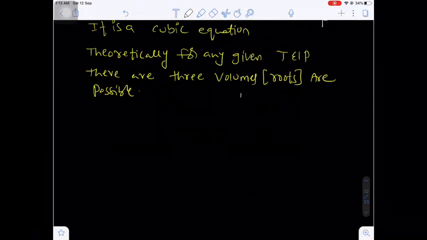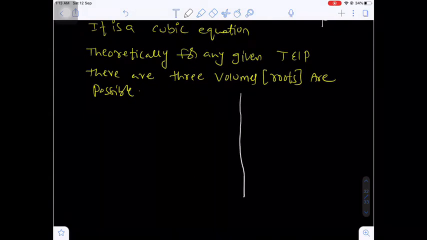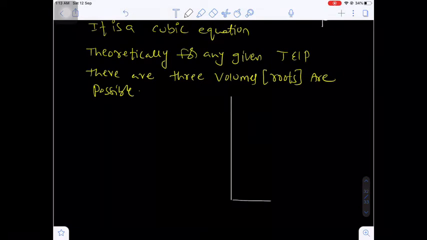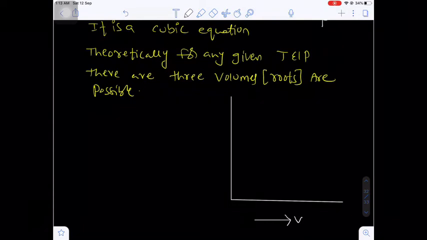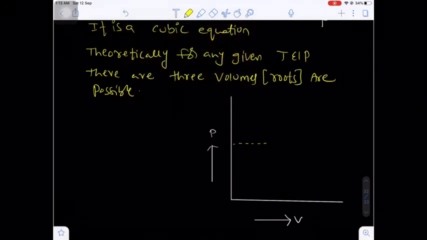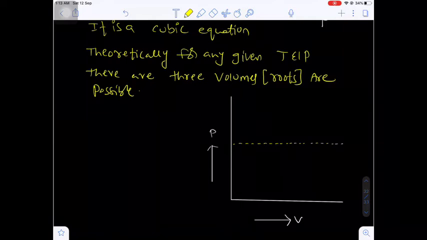Now here, if you take the pressure on the y-axis and volume on the x-axis, and if you see the cubic equation graph, the graph will be like this.